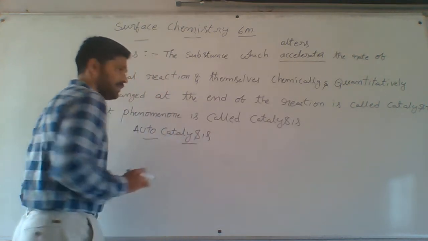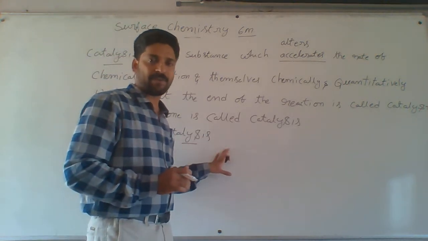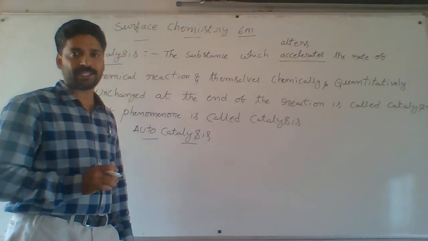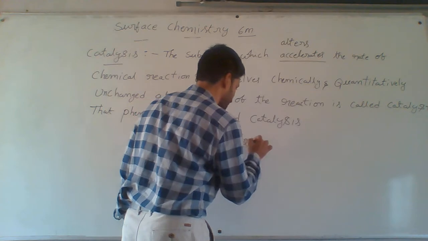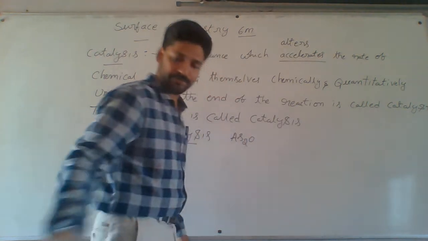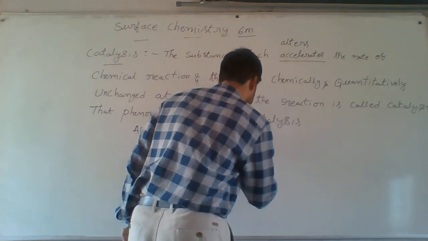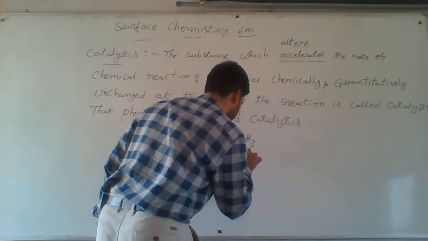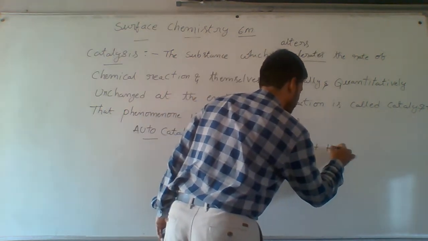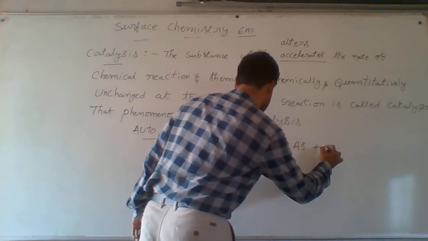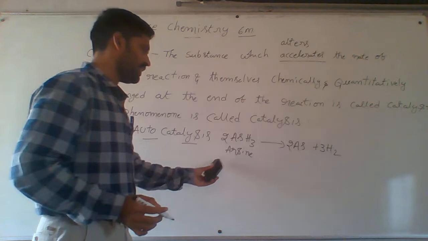Autocatalysis means the reactants are converted to products, and one of the products acts as a catalyst. That is called autocatalysis. For example, I am taking AsH3, arsine. Arsine decomposes, forming arsenic and hydrogen: 2AsH3 gives 2As plus 3H2.